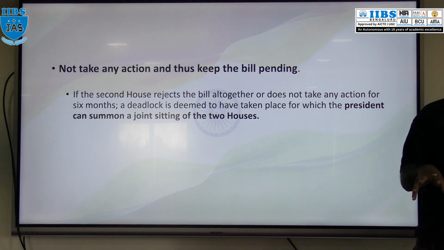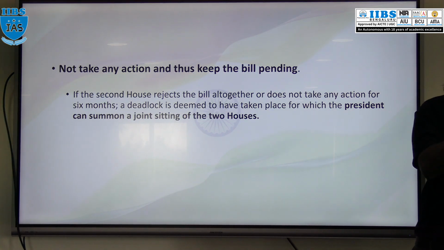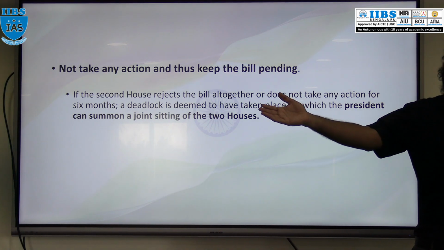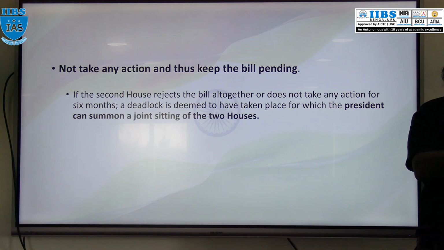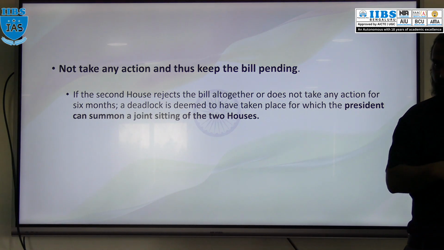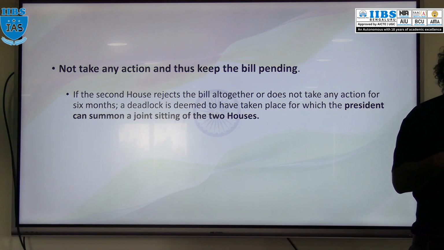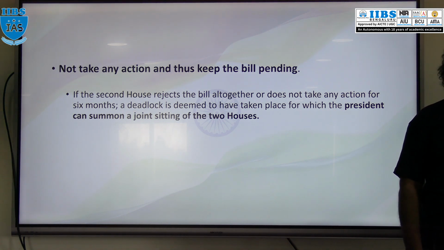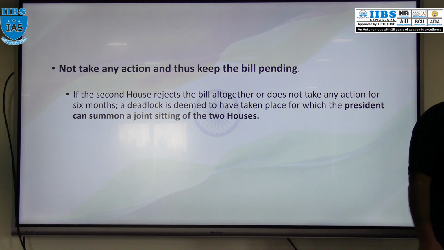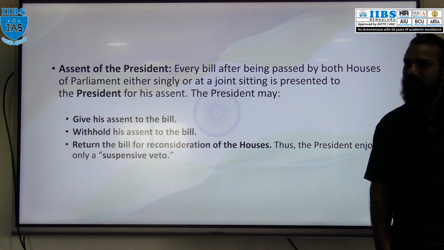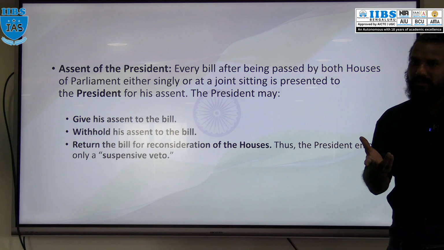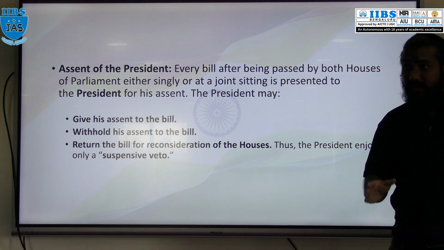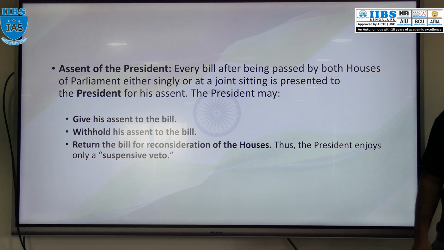That means in that situation, the President will select one house, either Lok Sabha or Rajya Sabha. In that particular house only, the President will call both the members of the Lok Sabha and Rajya Sabha. Then the bill will be introduced, discussed, and put to vote. You are understanding? That is a joint session of Parliament under Article 108. Understood? Once the bill is passed by both the houses of the Parliament, normally or through a joint session, the bill will be sent for the assent of the President.